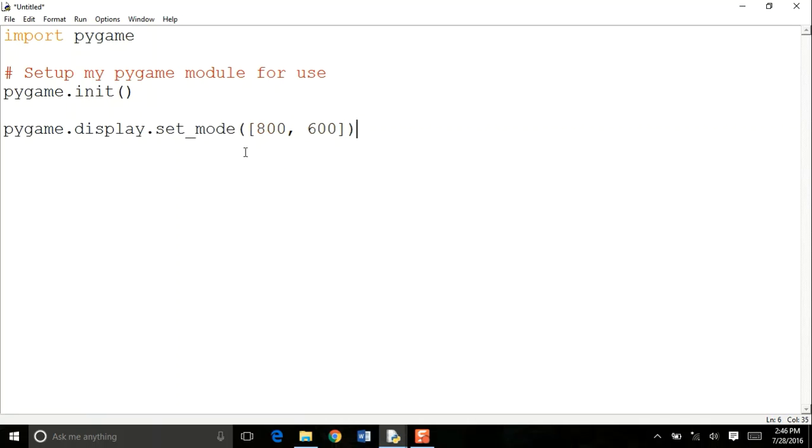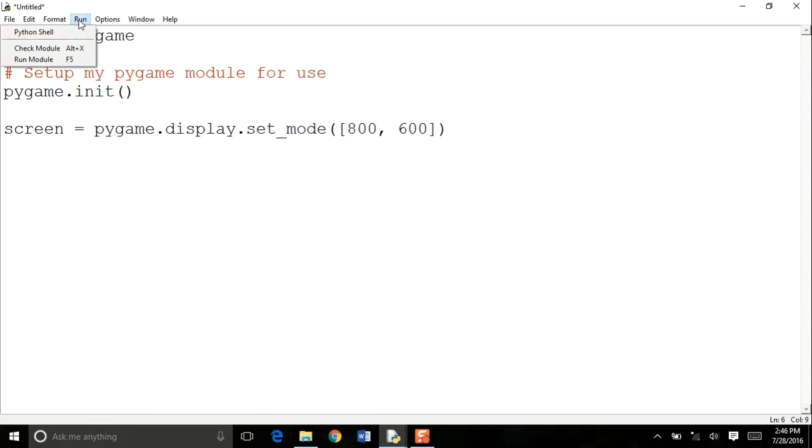So what I'm doing here is I am asking Pygame to create a display, and set_mode means it's going to set up the properties of my display. So the display is going to be of this size, 800 by 600. And I'm going to store my display inside the variable screen.